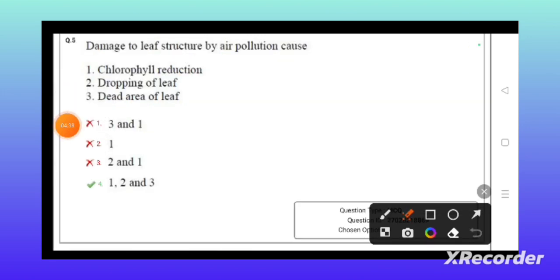The damage of the leaf structure is caused by air pollution. Chlorophyll content decreases in the leaf and dropping of the leaf takes place. Dead areas of the leaf, that means necrosis and chlorosis, happen in the leaf body, then the leaf becomes dead. The dropping of the leaf takes place and the chlorophyll also reduces. All of the above is the answer for this damage of leaf structure.